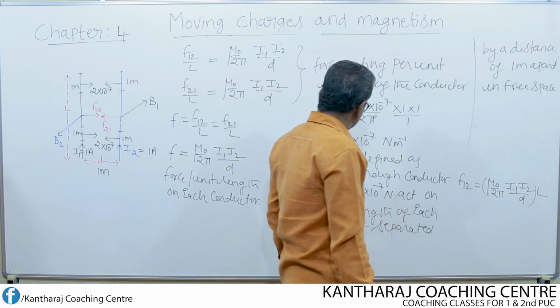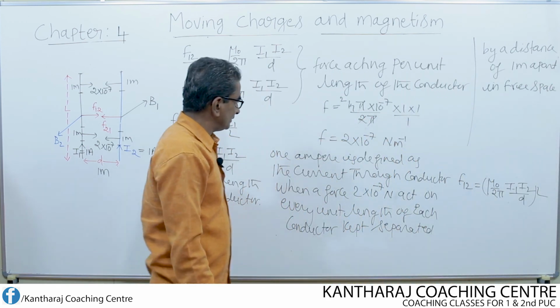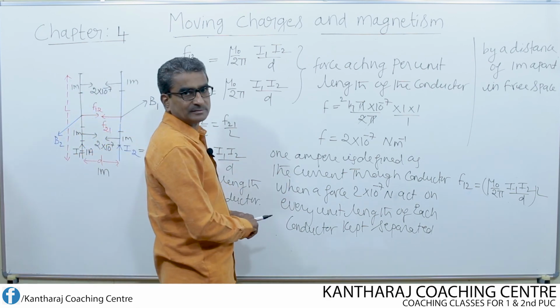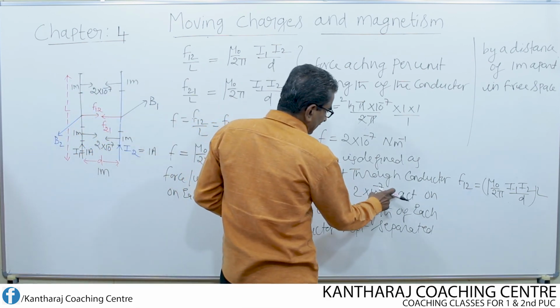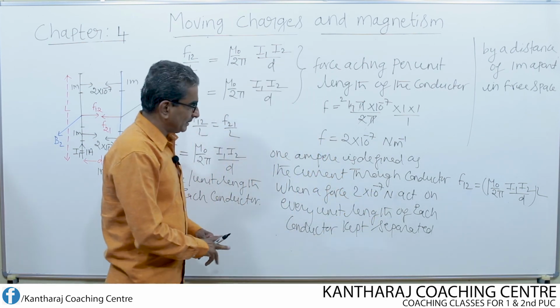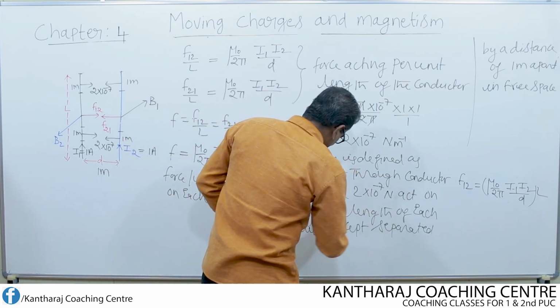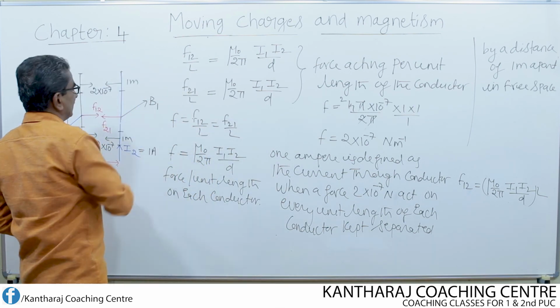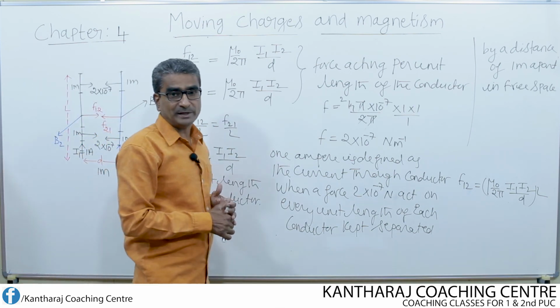Okay, so this amount of force should act, 2 into 10 to the power of minus 7 Newton, on every unit length. That's why I have not written here per meter, because I have mentioned here on every unit length. Then only is the current through each conductor said to be equal to 1 ampere.